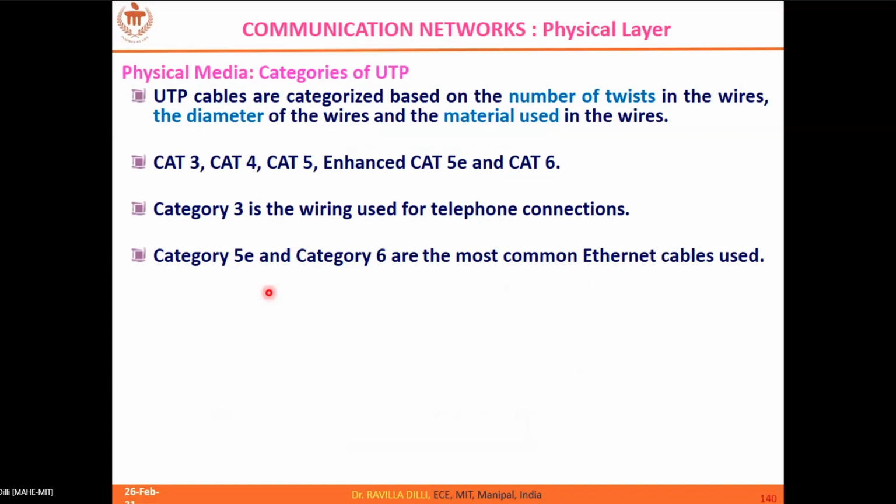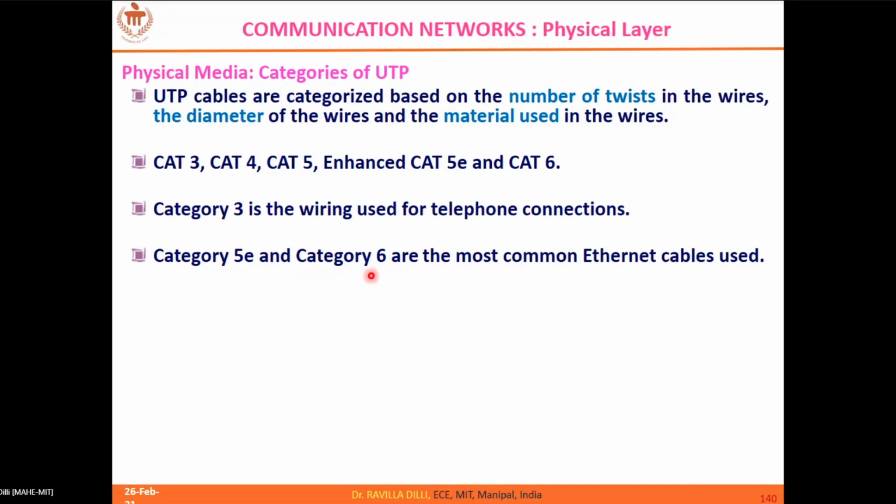Now let us look at the different categories of the materials. The unshielded twisted pairs we can classify into different categories based on the attenuation and the bandwidth that they support, and accordingly we use them for our applications. For telephone lines we use category 3, where a minimum bandwidth is expected and attenuation is quite high, and category 5E.